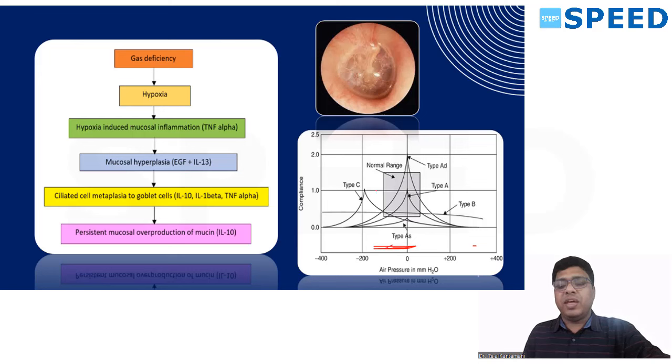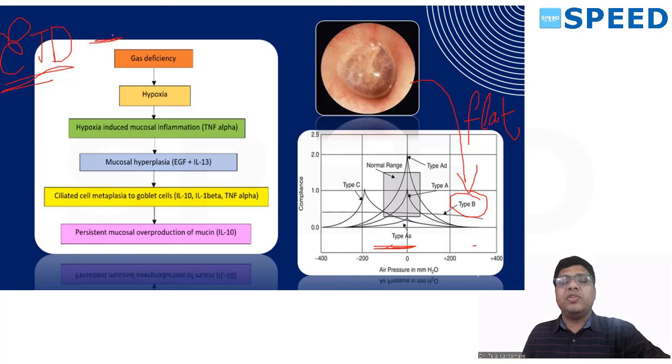And same way, a fluid in the middle ear causes a flat type of curve like this. So that is flat type of curve. That is B type of curve is seen in fluid in the middle ear. Even serous otitis media, chronic suppurative otitis media, ASOM will all have B type of graph. Then I told you the cause of this collection of mucus is eustachian tube dysfunction, which is nothing but a negative middle ear pressure because gases are absorbed. There you see C type of graph.